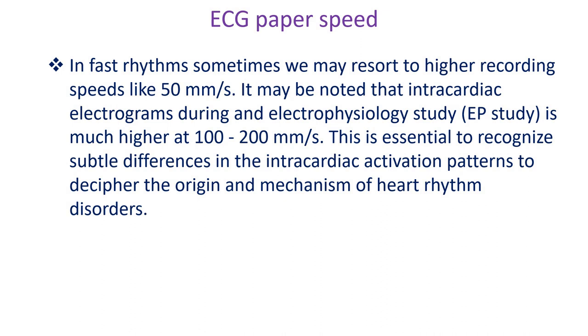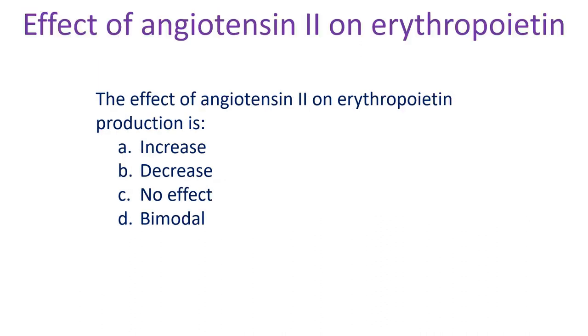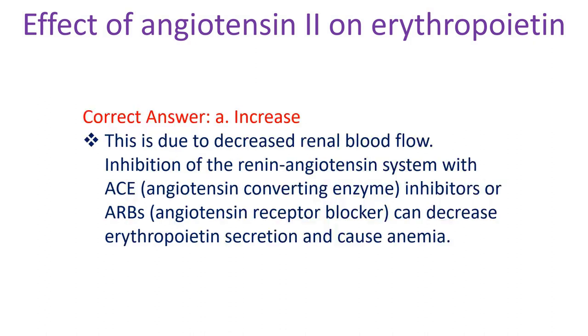rhythm disorders. The effect of angiotensin II on erythropoietin production is A. Increase, B. Decrease, C. No effect, D. Bimodal. Correct answer A. Increase. This is due to decreased renal blood flow. Inhibition of the renin-angiotensin system with ACE inhibitors or ARBs can decrease erythropoietin secretion and cause anemia.